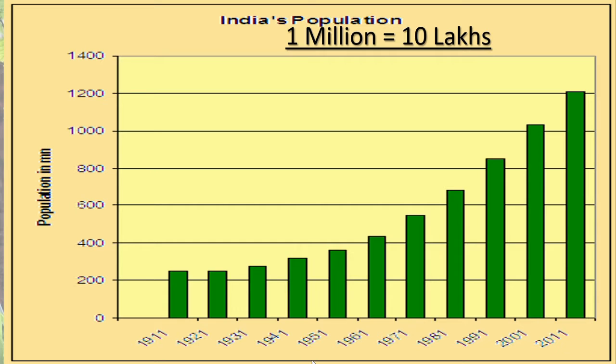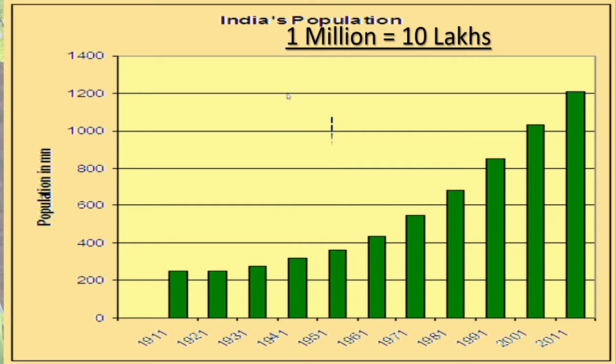Now see this, a census was done in 1951. This bar shows the 1951 census count.